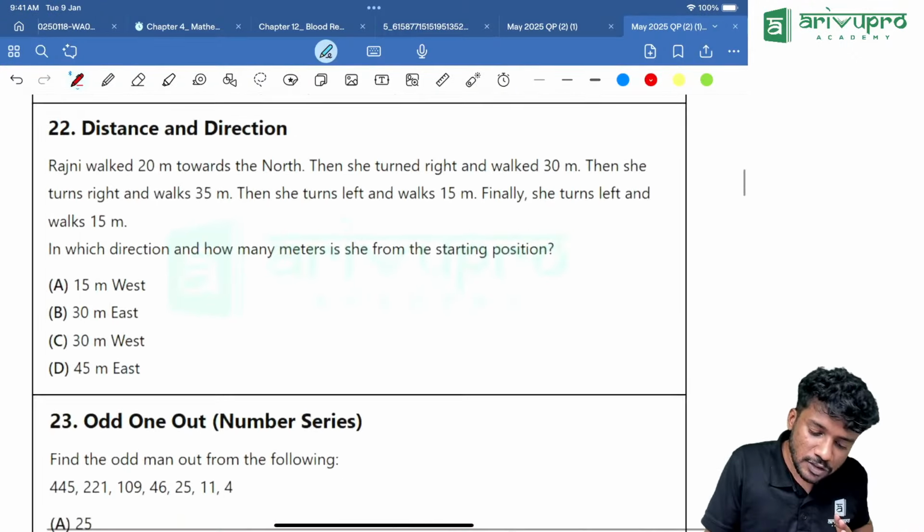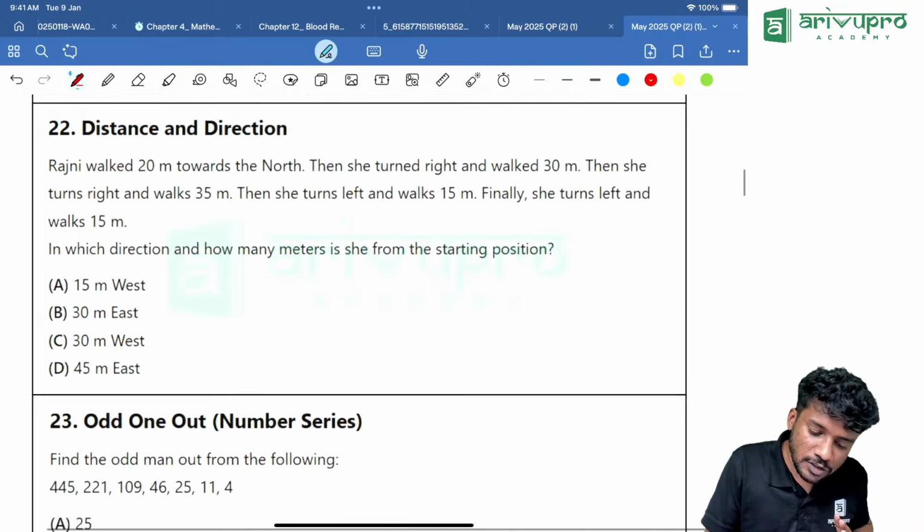Next one. Distance and direction based question. Another easy question. I have taught you a trick during the pre-exam marathon. Every time, even in the marathon, I have taught you the trick. Just use the same trick. You will get the answer. Rajini walked. We will read the last line first. I told you before also. In which direction, how many meters is she from the starting point?